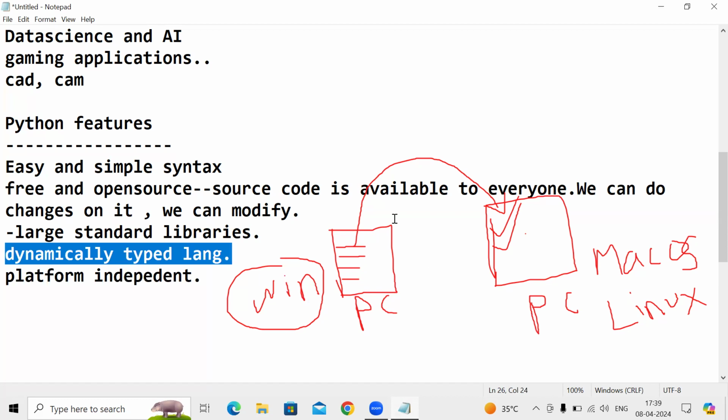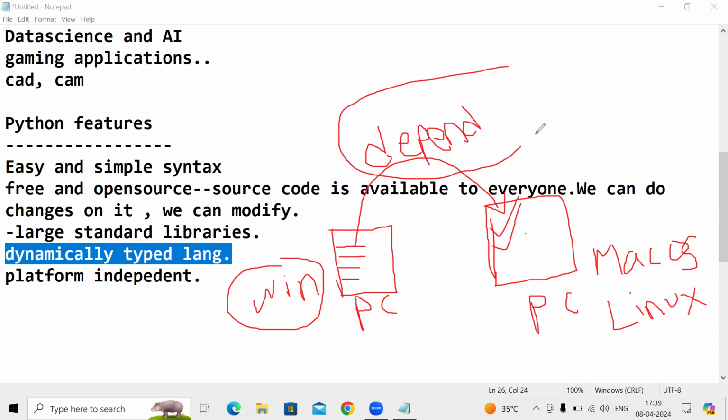It can support any operating system. Suppose if you take C++, that is platform dependent. Java, C programming, these are all called platform dependent programming languages. Platform dependent means it will only depend on one operating system.